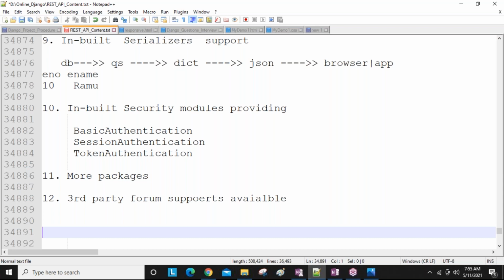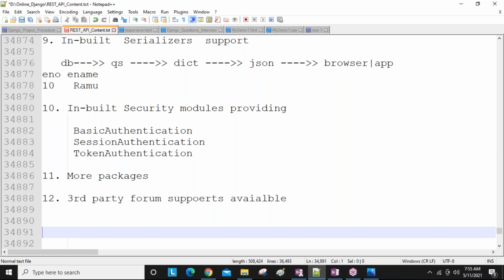So you are not responsible for writing all the lines of code. You can just import some ready-made names. REST API provides ready-made names. You just use that name, and the internal logic is all done by REST API. Okay? So that's why REST API is so popular, guys.